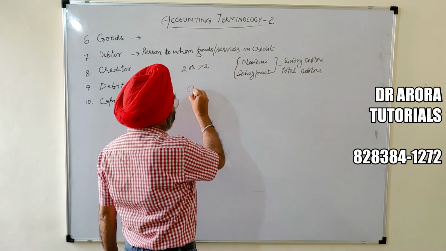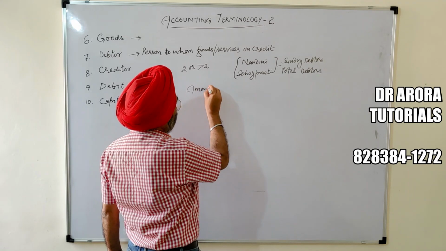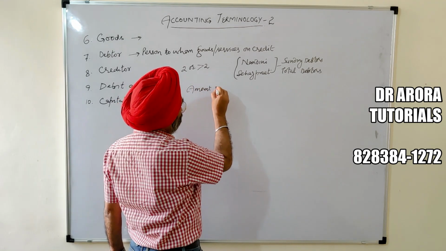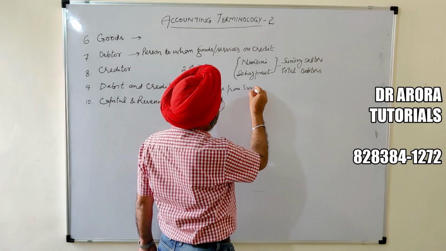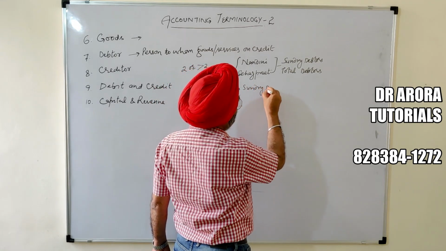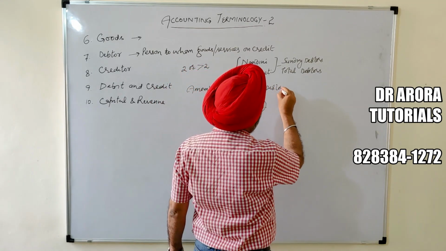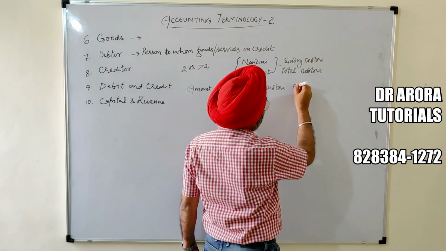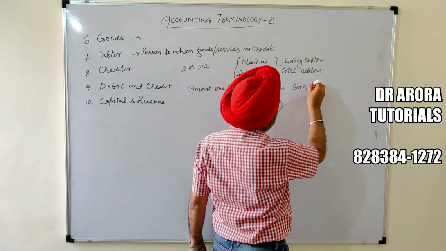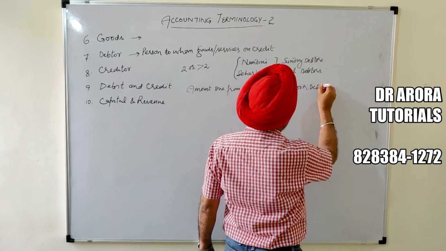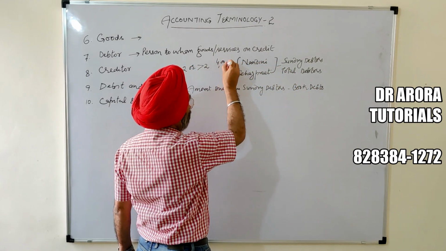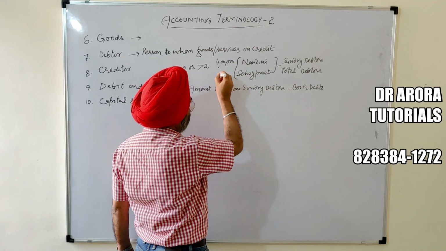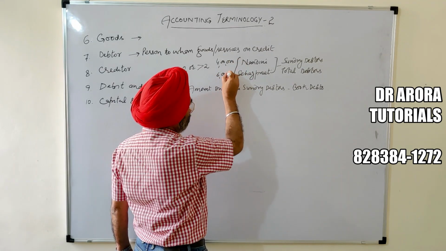And the total amount due from sundry debtors is called book debts. Suppose from Nandini we are to receive rupees 4 lakh. From Sahajpreet we are to receive rupees 6 lakh.